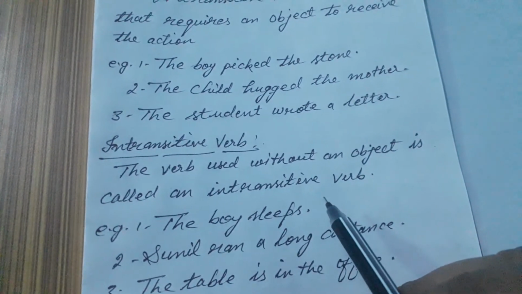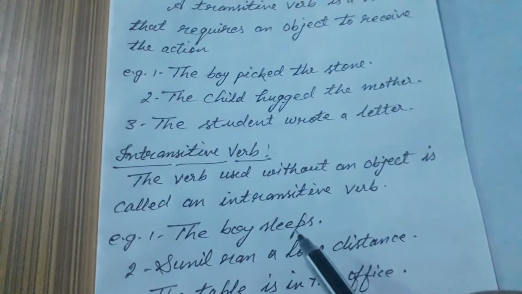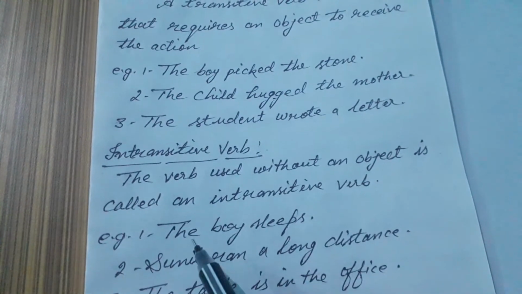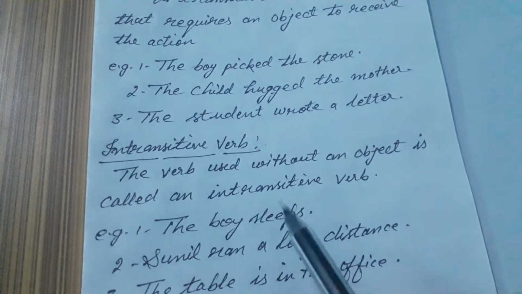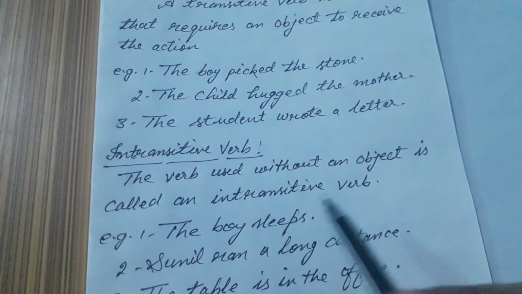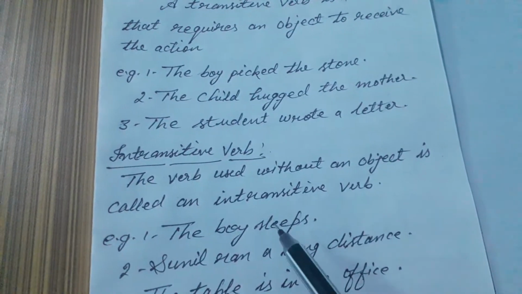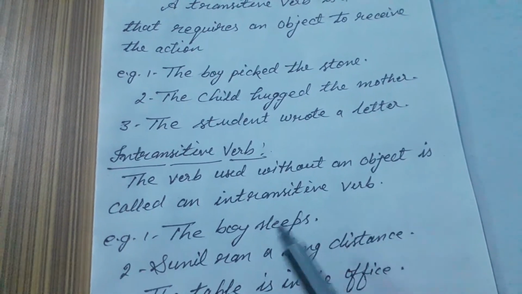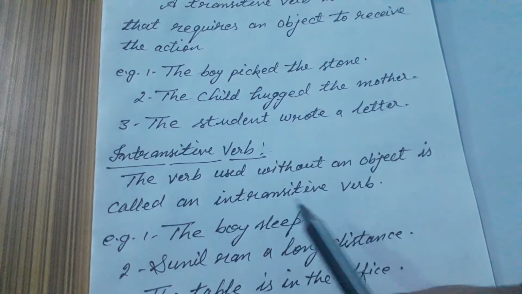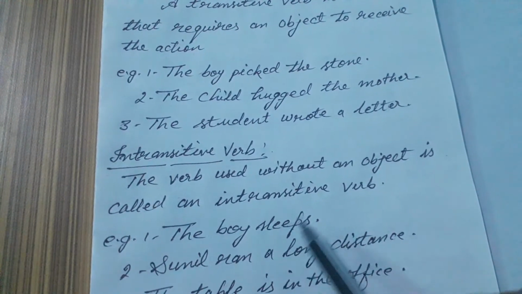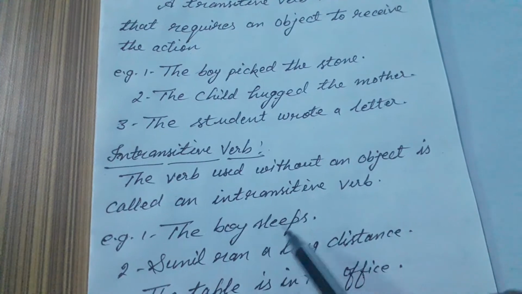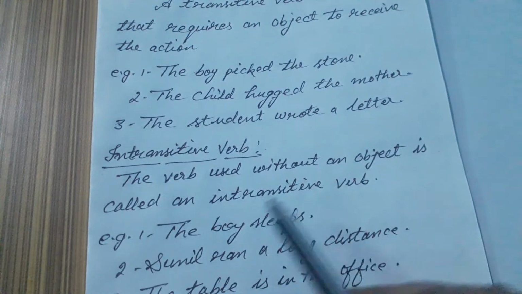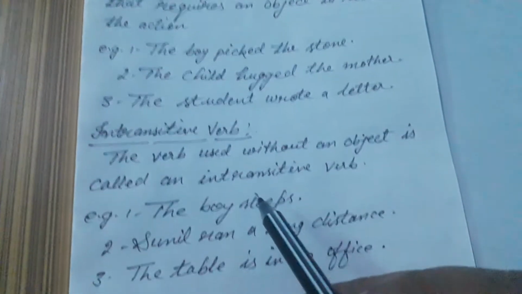There is no one that receives this action. So you find that the sense is also complete. The boy sleeps. So here the sense is complete, and there is no one to receive the action. So this verb is known as an intransitive verb because this verb is without an object and the sense is complete.